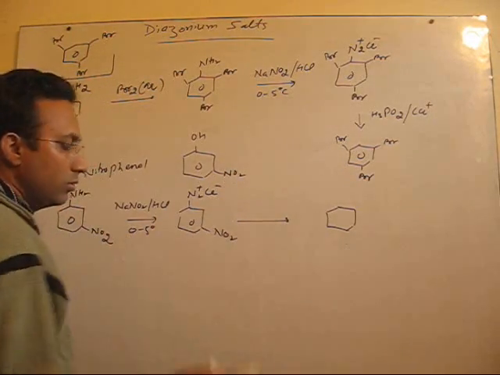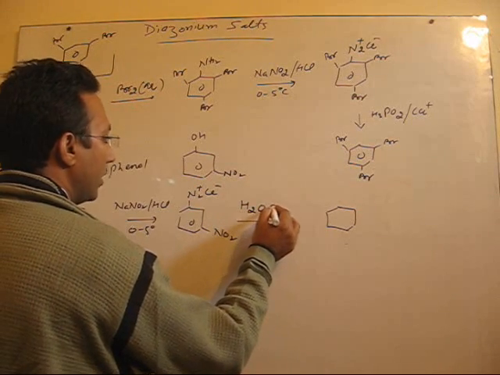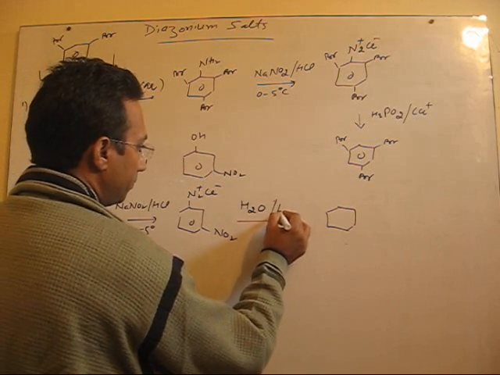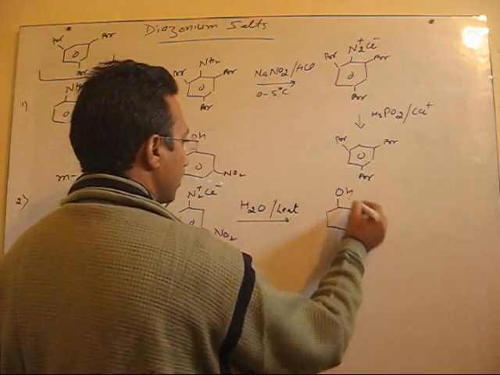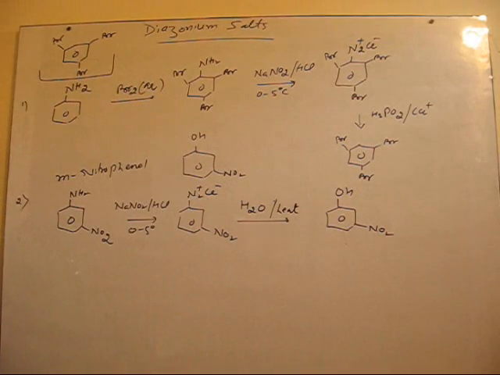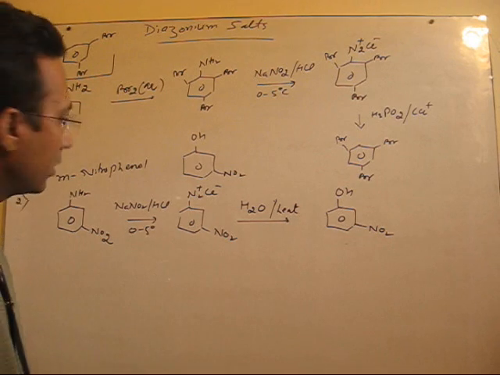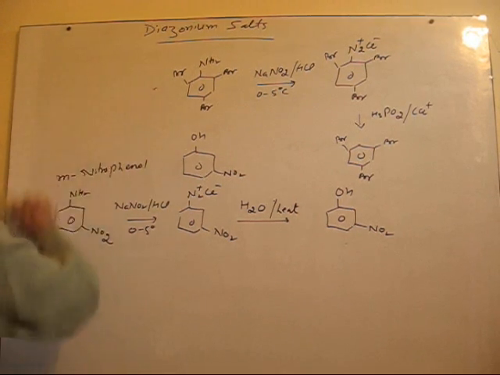We have to substitute by the OH group, so it is simply heating with water or boiling with water. This group is simply replaced by OH, and you will get meta-nitrophenol. So this is again one unusual preparation using diazonium salts. Then I take up a few more.